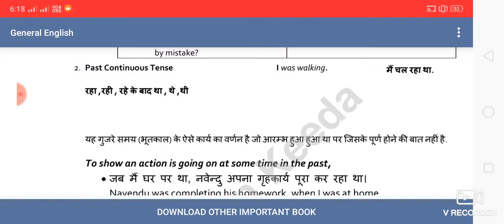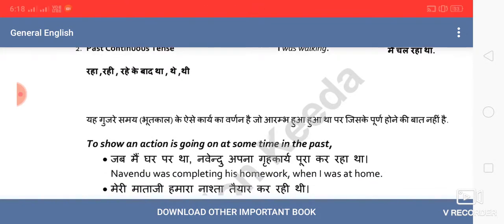As the name suggests, this tense is used to describe or express a state or an action that was continuing at a certain point of time in the past. It had begun before that point and was probably continuing after it, but probably. So we use adverbials of time here, like we give a time reference, like 8 p.m., in the morning, evening time. Sometimes we also do not give time adverbials.